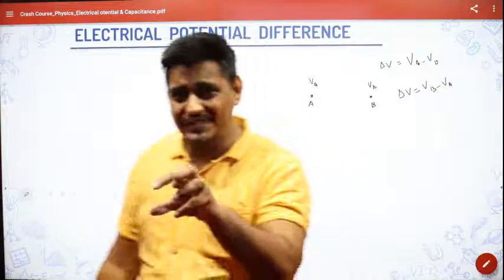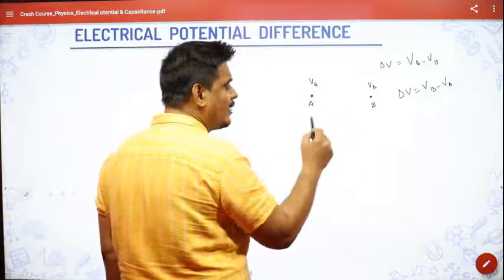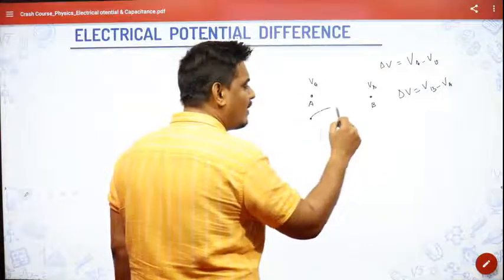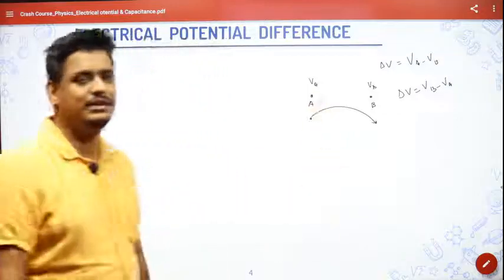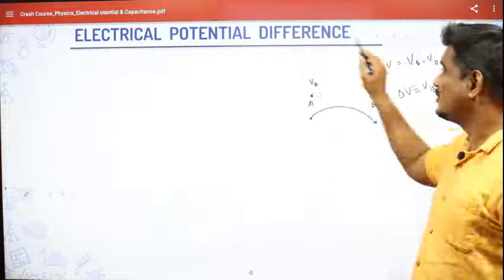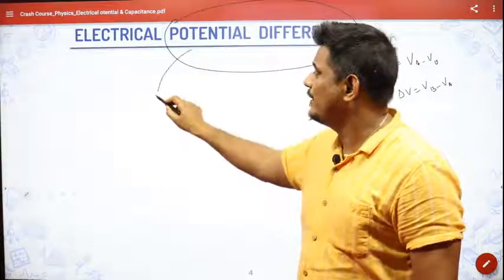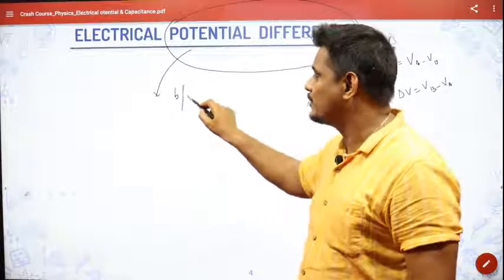So potential difference is the work done per unit charge to move it from one point to another point in a circuit, right? This electrical potential difference is always told between any 2 points only.